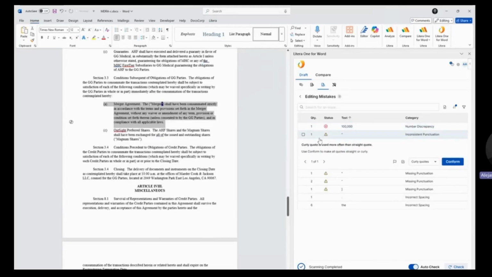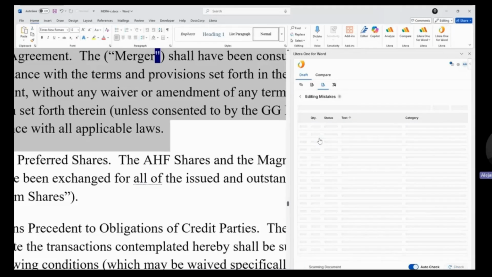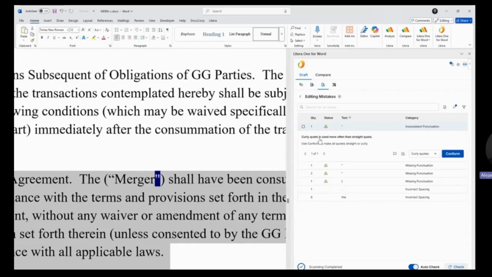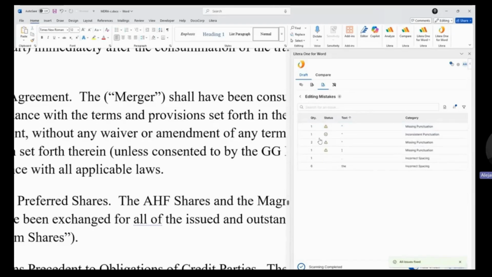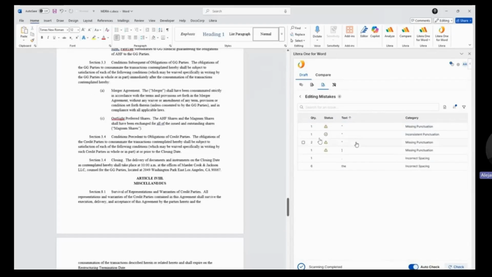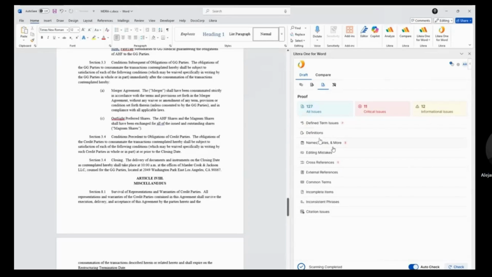To take it a step further, I know this one's a little harder to see, but we can also identify any inconsistent punctuation. Here I have a combination of a curly and a straight quote. We go based off the common theme, so it looks like curly quotes is used more often. So I can click on conform and ensure that we have that same consistency throughout as well.